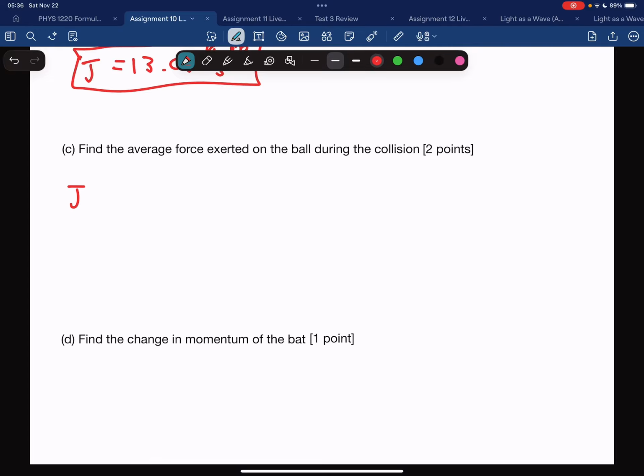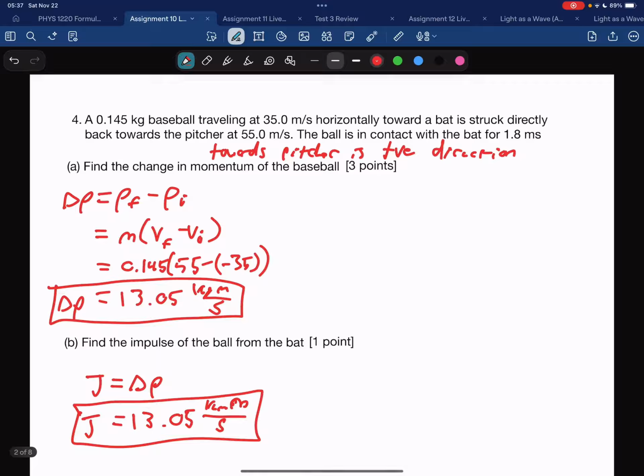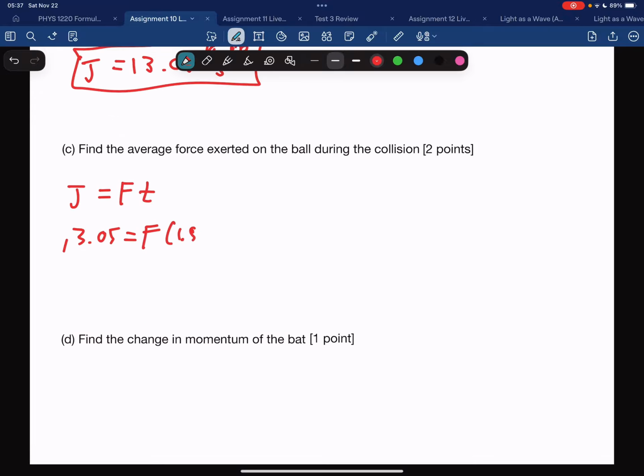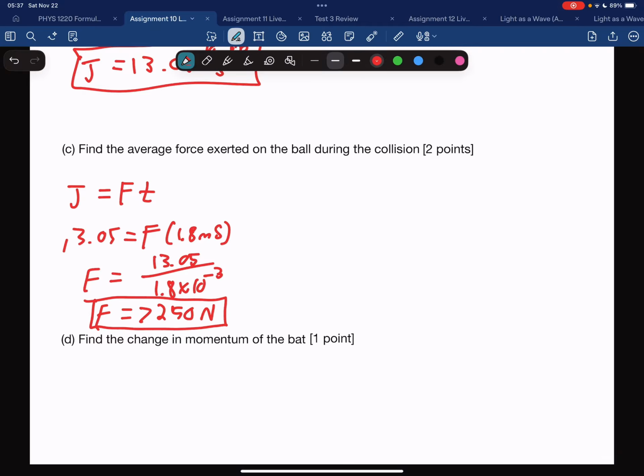Find the average force exerted on the ball during the collision. Well, we also know that impulse is equal to force multiplied by time. So we'll have 13.05, was it? Yep. And we are looking for force. The time was 1.8 milliseconds. So that means 13.05 over 1.8 times 10 to the negative 3 to convert milliseconds to seconds. And that gives me a final force of 7,250 newtons as the average force.